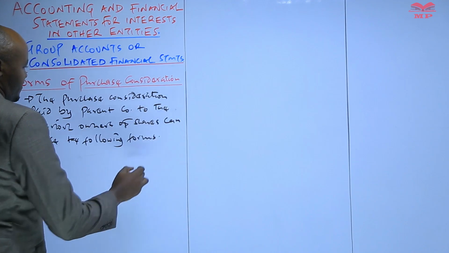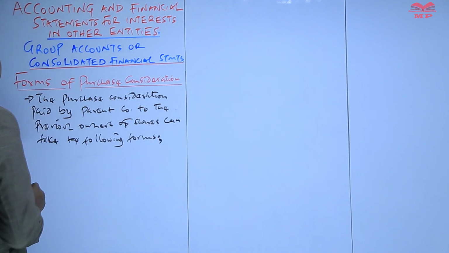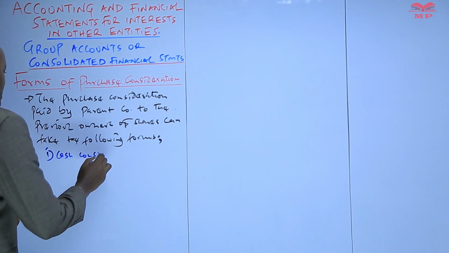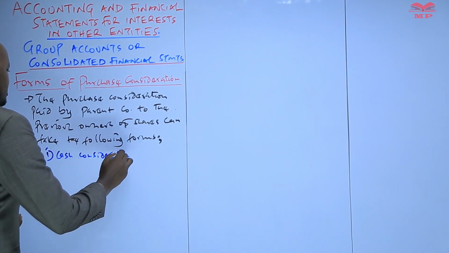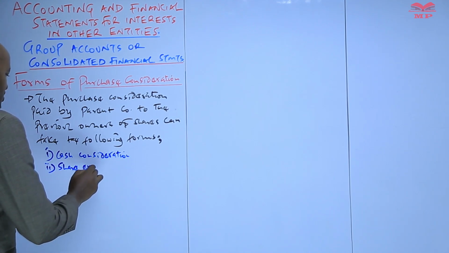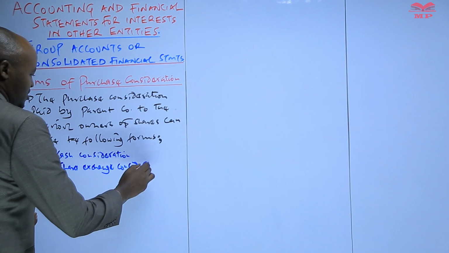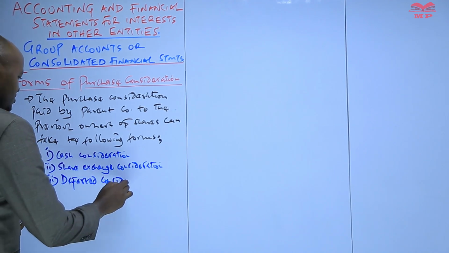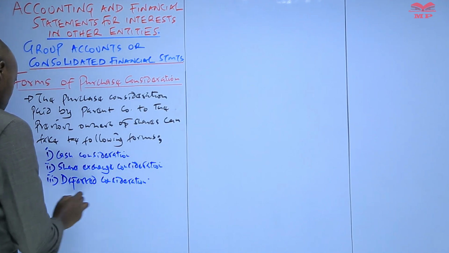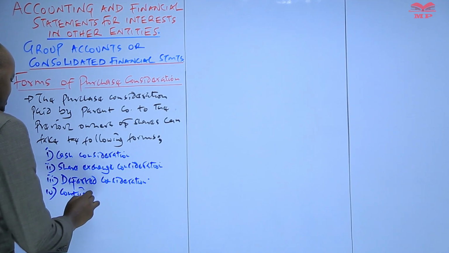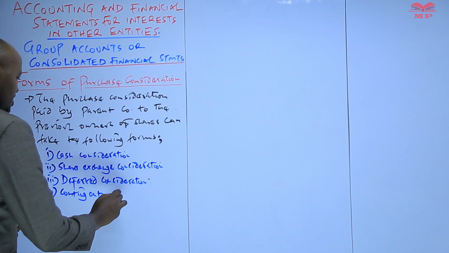Number one, we have cash consideration. Number two, we have share exchange consideration. Number three, we have deferred consideration. And number four, we have contingent consideration.